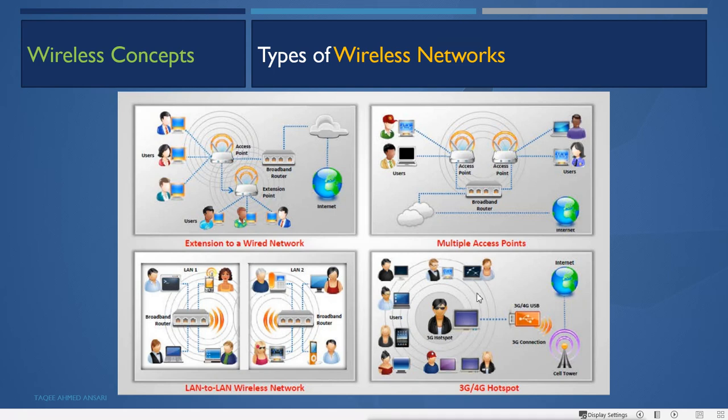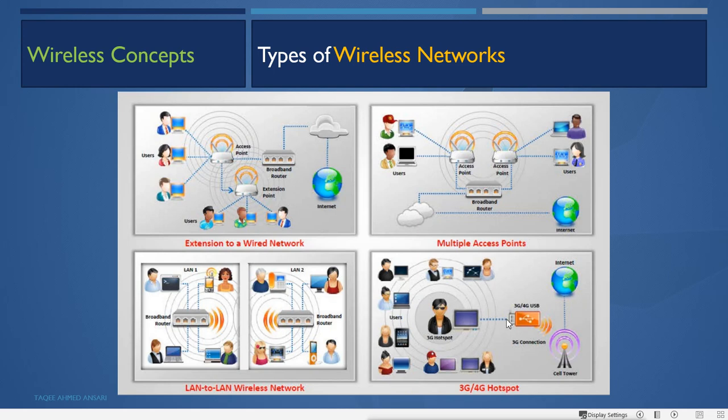Then we also have the 3G 4G hotspot. We have dongles available which act as a modem. Those wireless dongles convert the mobile network signals to digital signals and set that digital signal up for the wireless network.